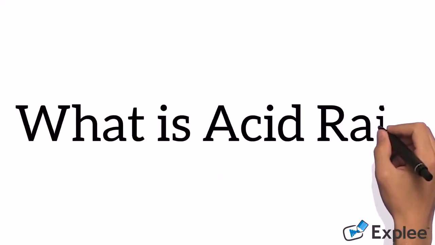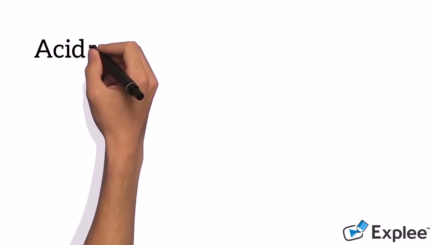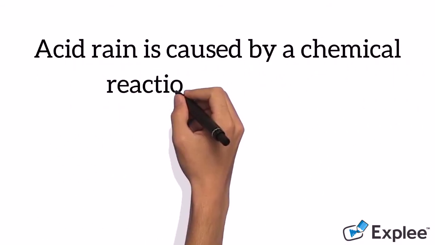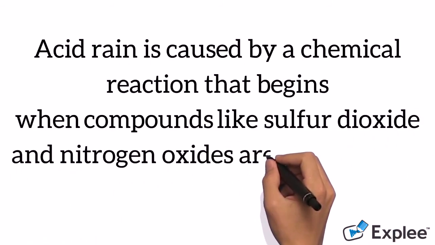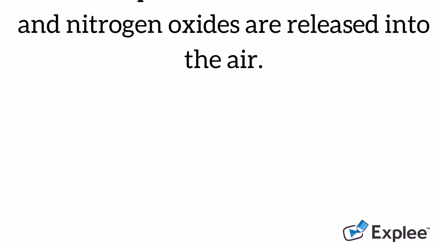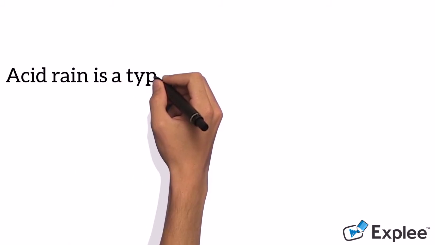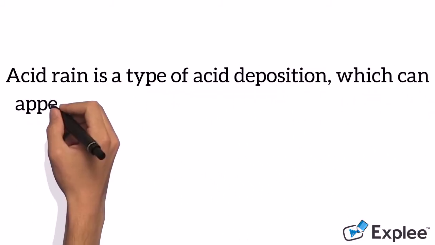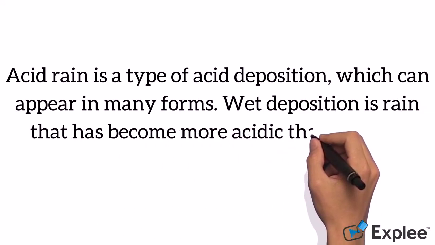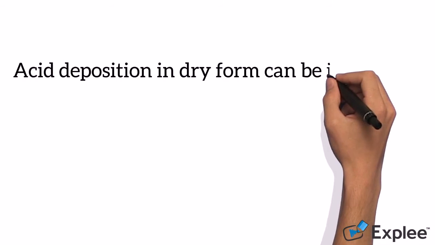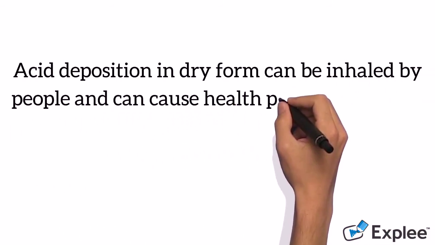What is acid rain? Acid rain is caused by a chemical reaction that begins when compounds like sulfur dioxide and nitrogen oxides are released into the air. Acid rain is a type of acid deposition, which can appear in many forms. Wet deposition is rain that has become more acidic than normal. Acid deposition in dry form can be inhaled by people and can cause health problems in some people.